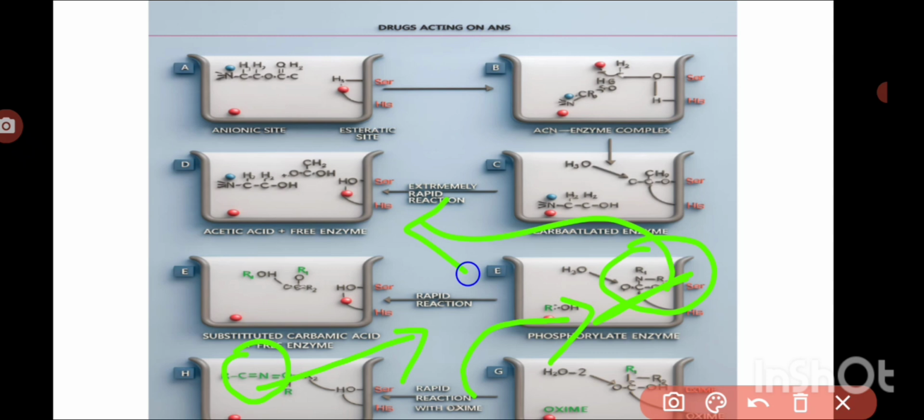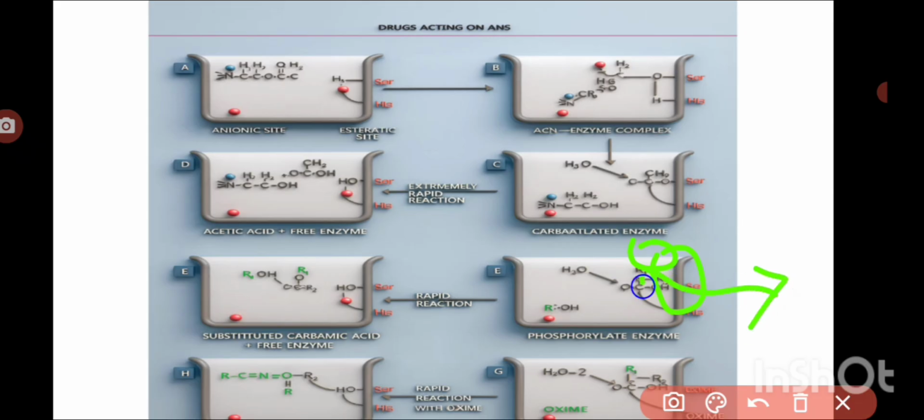Pralidoxime acts by removing the drug from the enzyme site. But upon aging, dealkylation of the alkyl groups takes place, and the bond becomes stronger. It won't be reversed by pralidoxime.